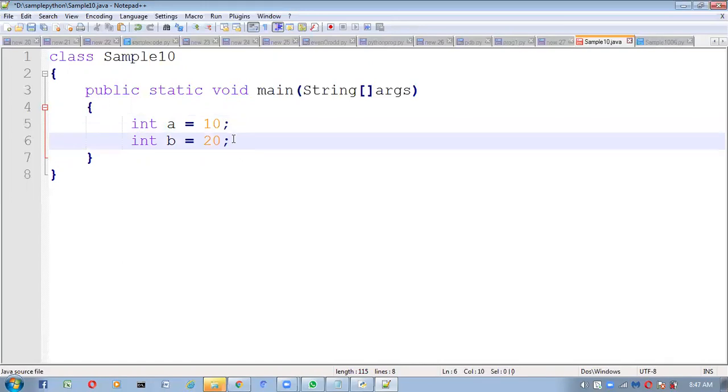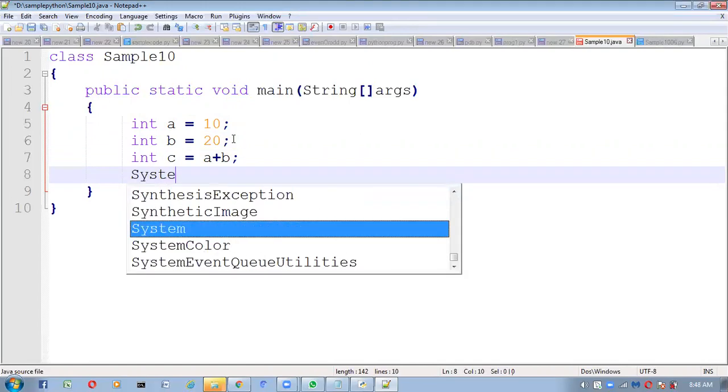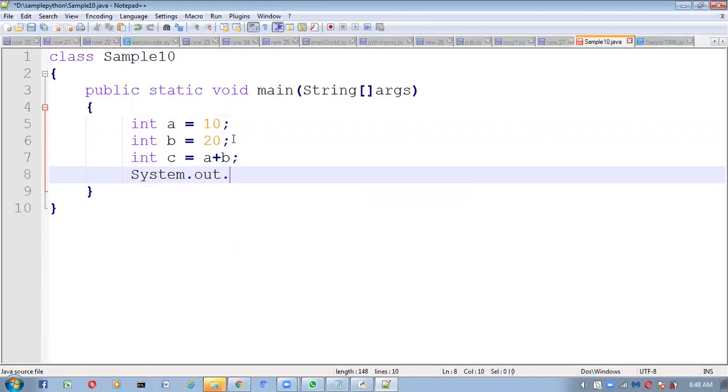So now I want to find out the sum of two numbers. int C is equal to A plus B. I am taking it like this. Now here I want to print: System.out.println. Here we have to print that C value.